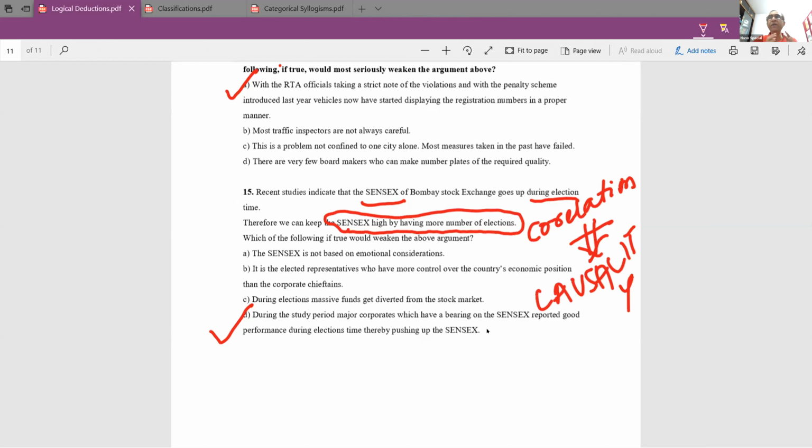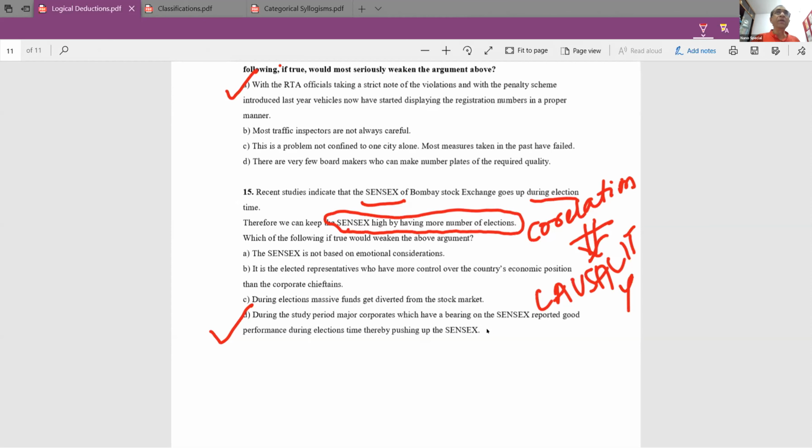This is an important error that happens in logical arguments. We discussed another common error the other day, generalizing an analogy. We saw a company which was privatized and later got into profits, and a conclusion was made that privatization leads to profit making, which is not right. We have taken only one example and generalized. That error is called generalizing an analogy.